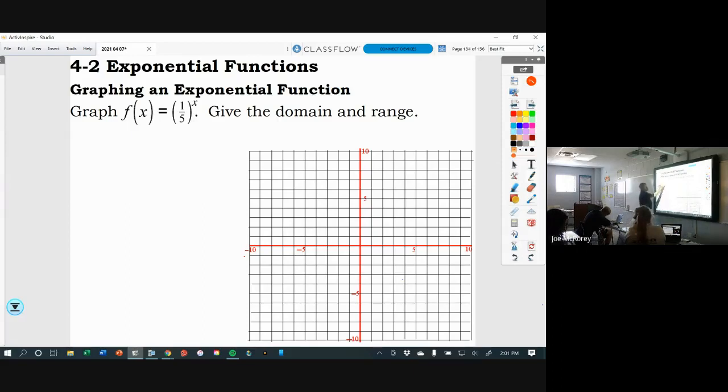Okay, so plug 0 in. (1/5) to the 0 power. What's that? Anything raised to the 0 power is 1. Every graph includes the point (0, 1). Okay, good.